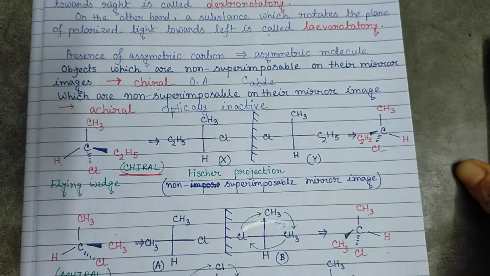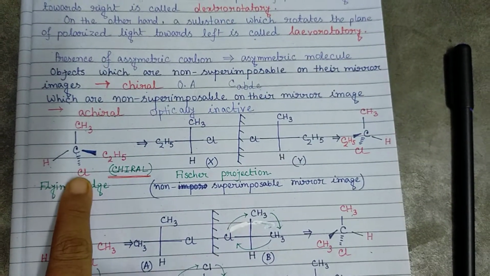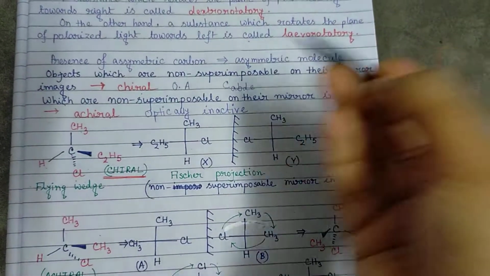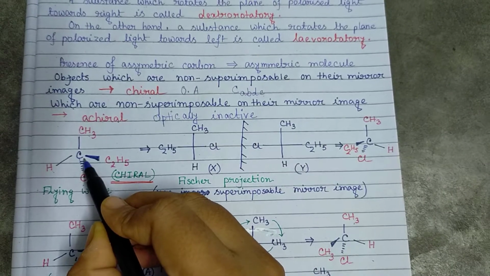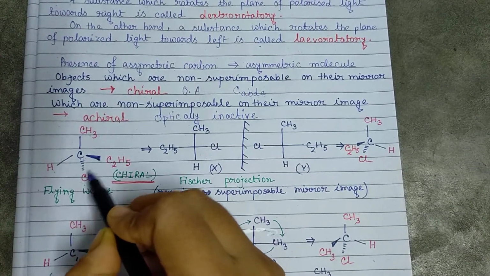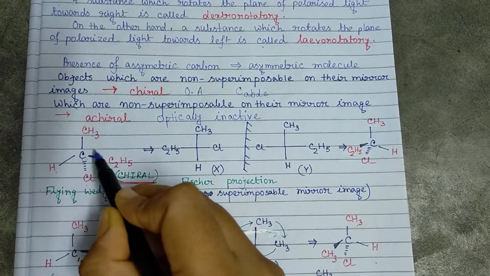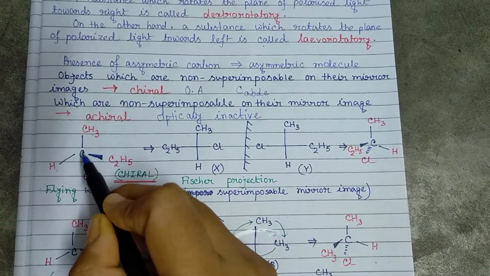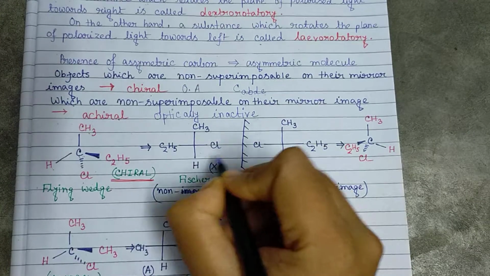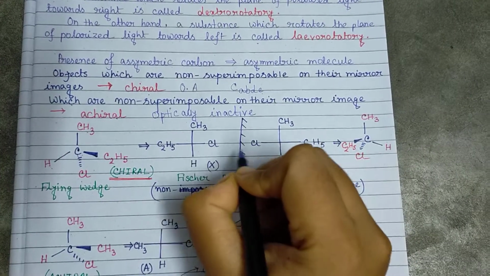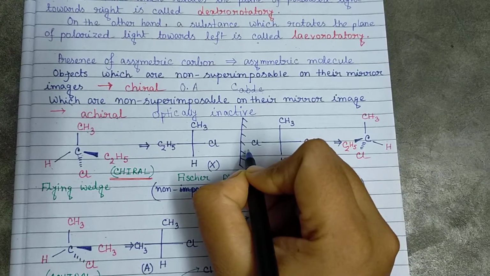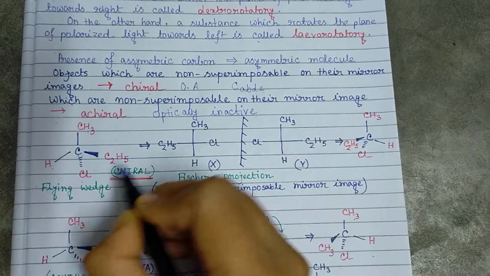So the molecule I have taken here is the molecule in which carbon is having 4 different groups. So from that also we can say this molecule is chiral. Also from the mirror image relationship or the mirror image non-superimposability, we can explain the chirality of the molecule.